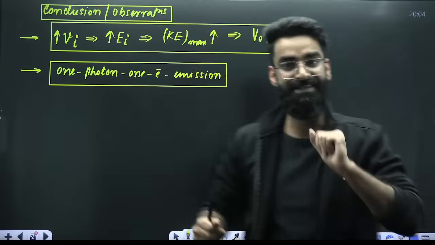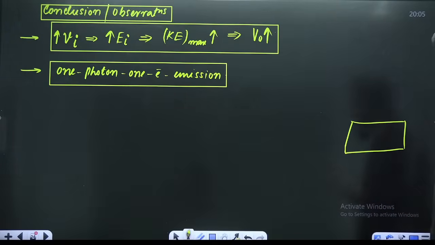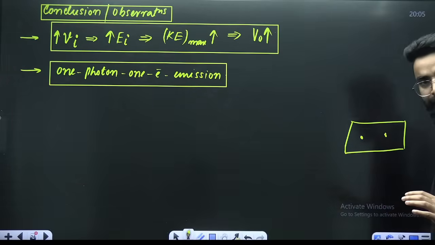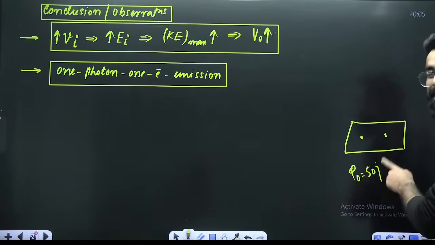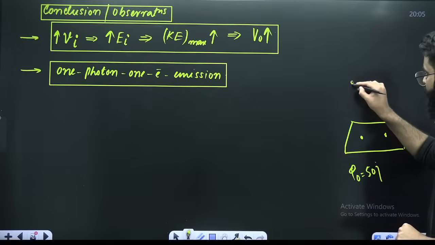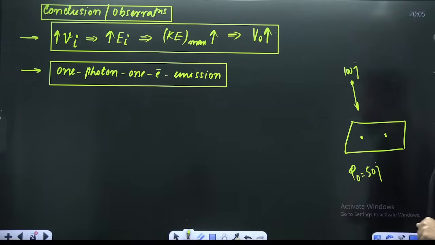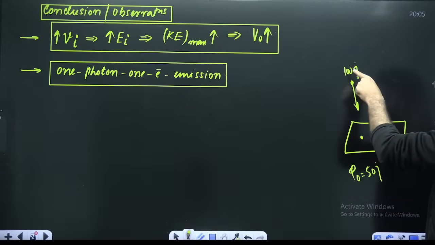Why am I telling you this? Because there might be some misunderstandings here. For example, let's say the work function of this metal is 50 joules. That means a minimum of 50 joules of energy is required to take the electron out. For example, this is one photon which is incident, and this one photon carries 100 joules of energy.